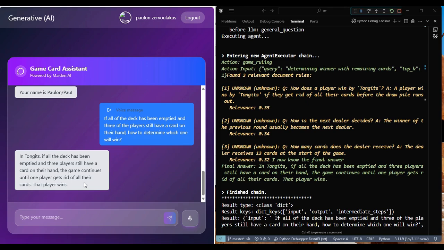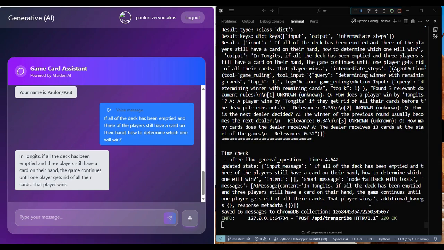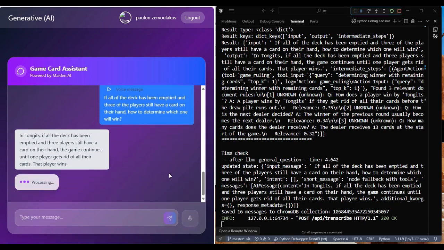The most important thing here is that the more data we feed to the AI, the more data the AI can retrieve from our vector store, the more accurately it can answer back to the user.